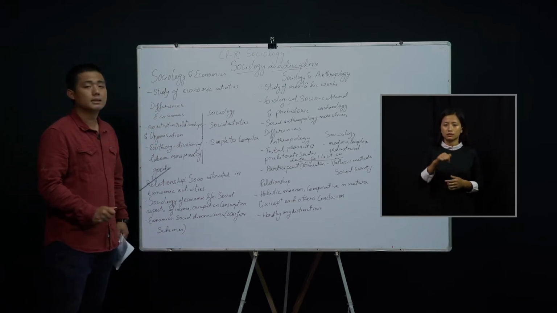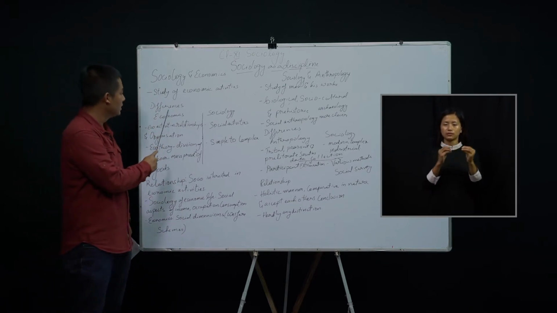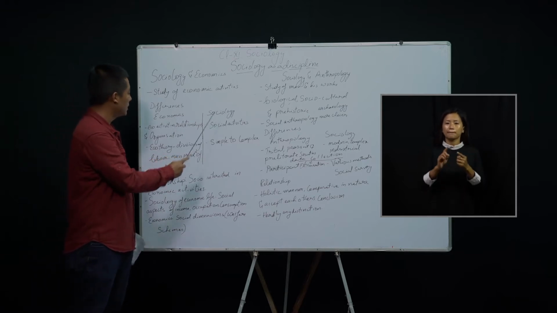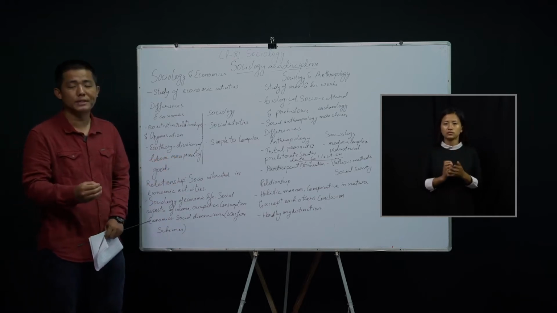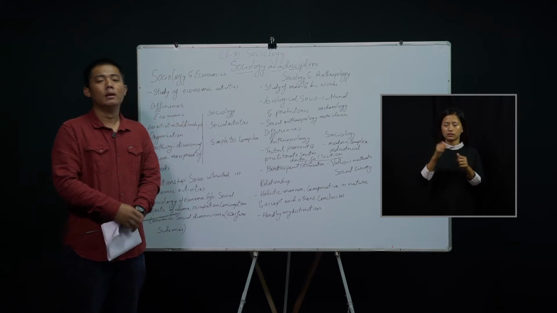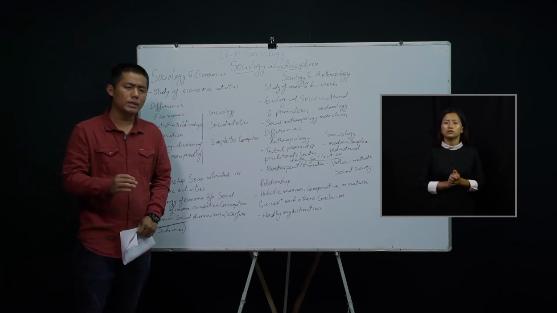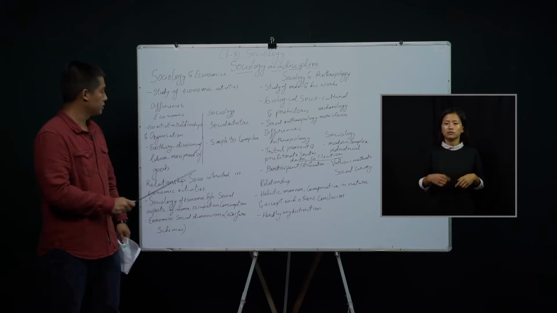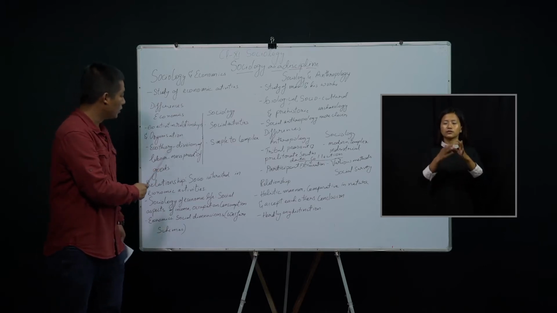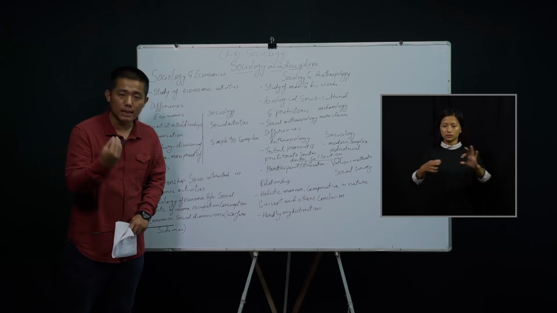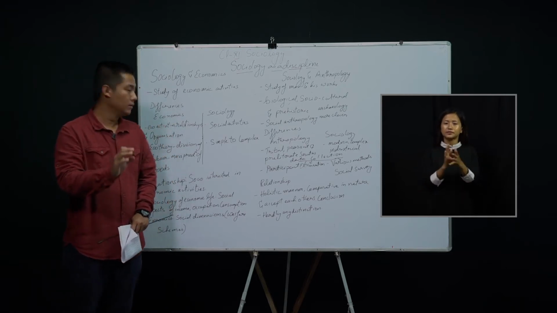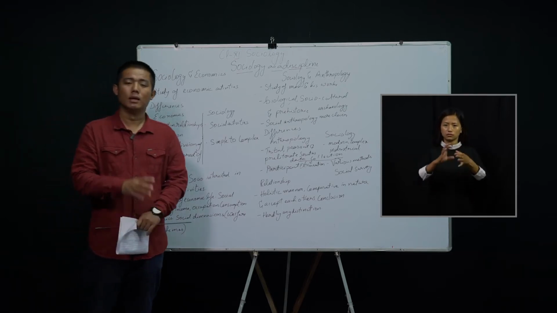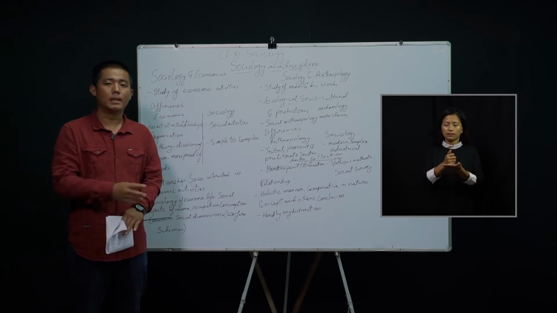Now, let's discuss a little bit about the difference between economics and sociology. Like I've mentioned, economics studies economic activities, and also the relationships and organization related to economics. For example, the demand and supply relationship.